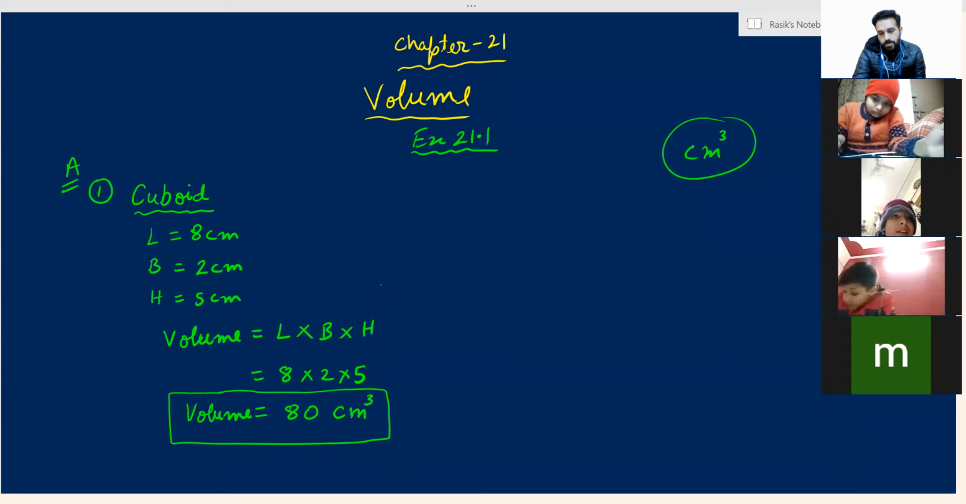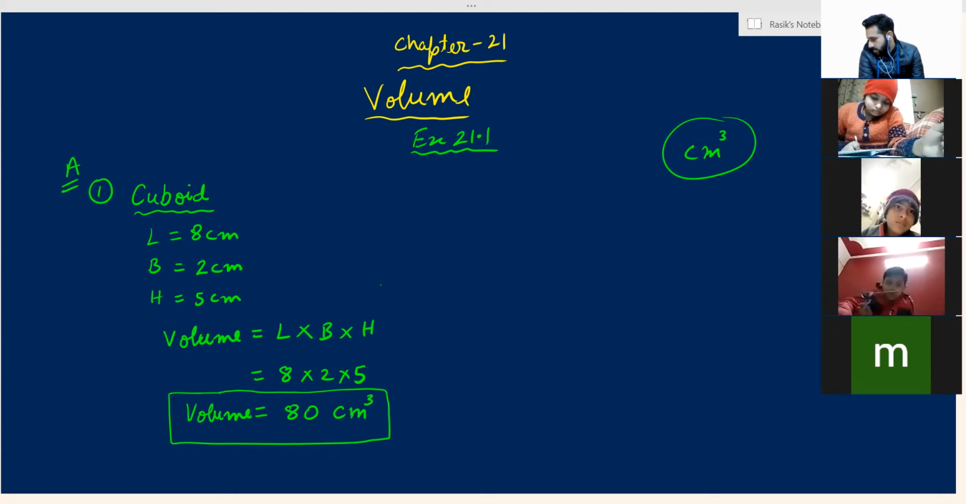Excuse me, sir, what is the difference between a cuboid and a cube? The difference is that in a cuboid, the surfaces are rectangular, and in a cube, the surfaces are square. In a cube, the length, breadth, and height are the same. In a cuboid, the length, breadth, and height are different.